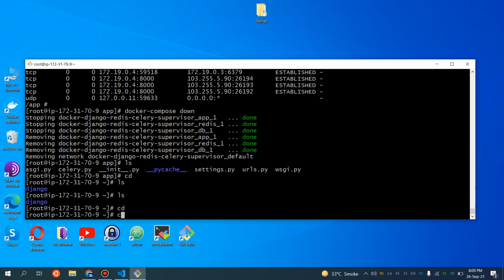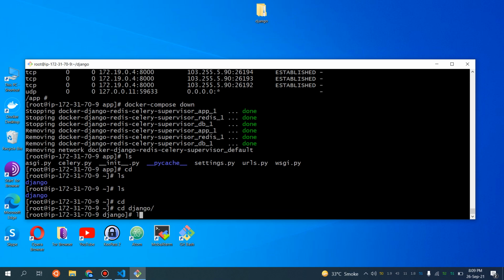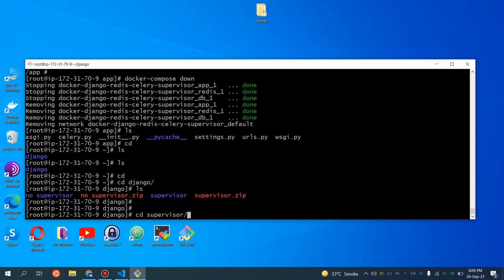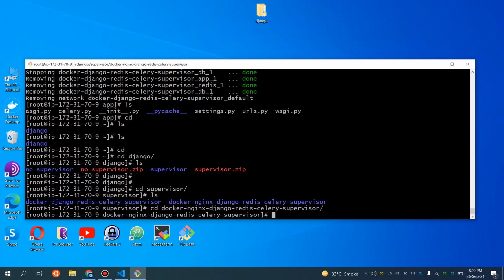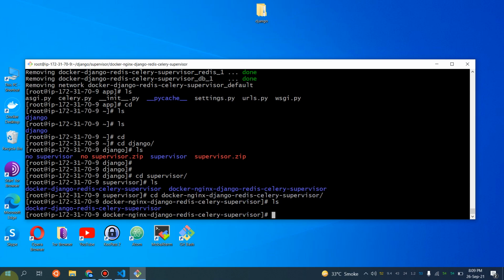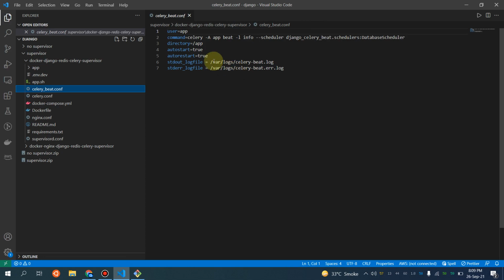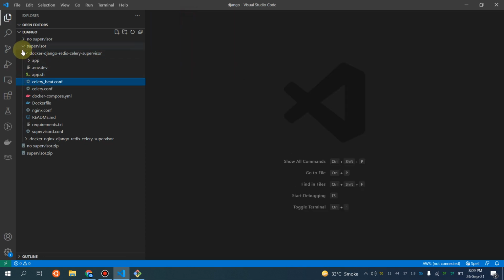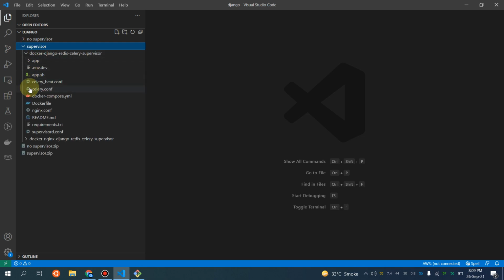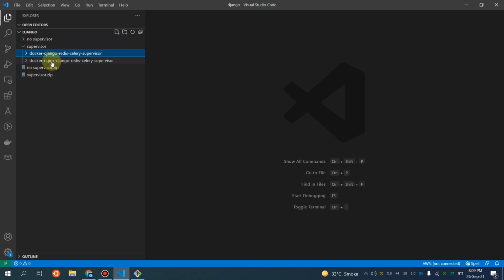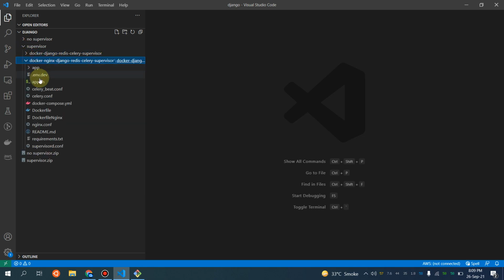So if I navigate to the Django section, and I'm going to use the directory supervisor, and navigate to Docker Nginx this time. What is the difference I will be showing you this time. So I'm going to close all other directories. I navigate to supervisor, and now I'm going to use this Nginx directory as well.